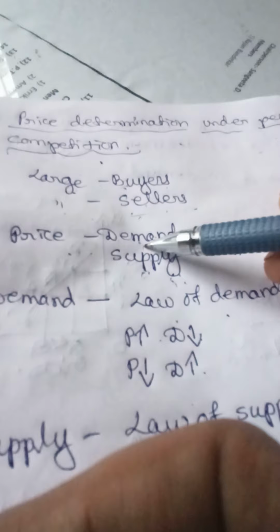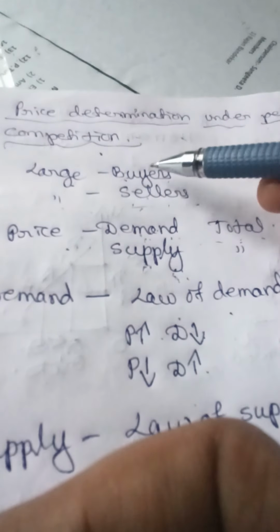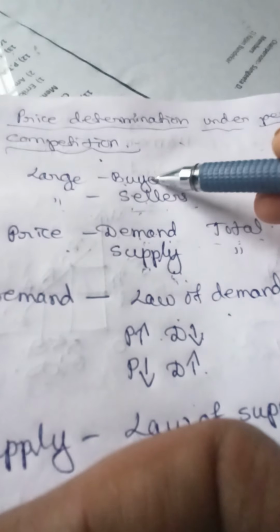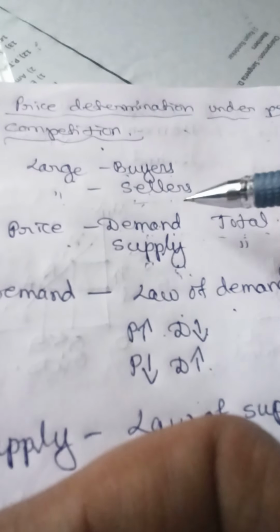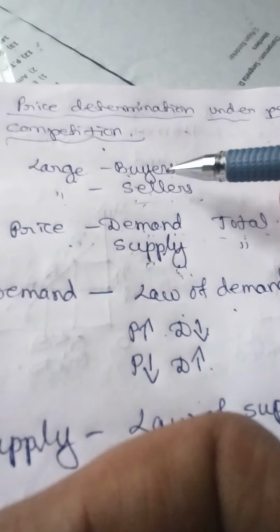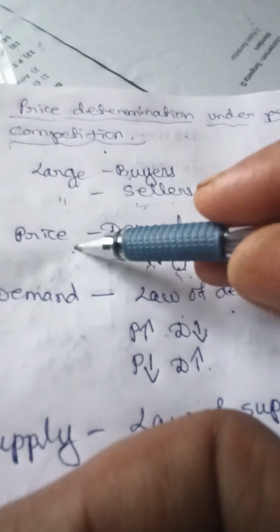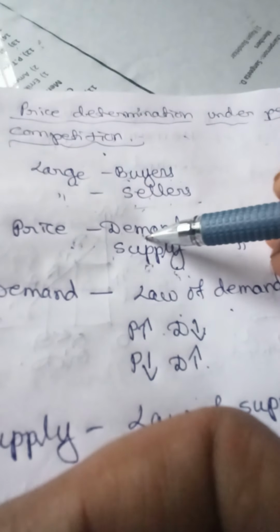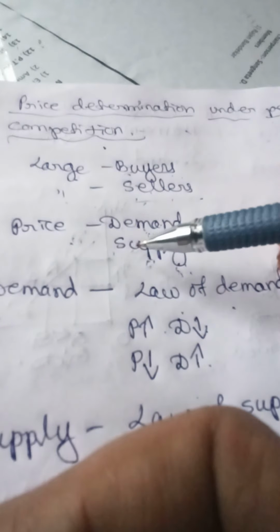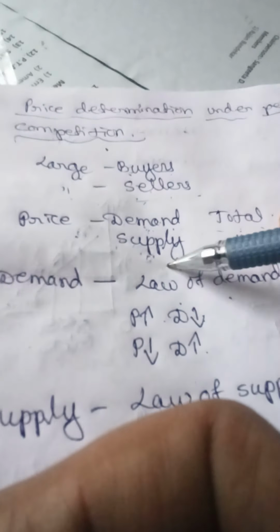One buyer cannot bring down the price of the product because the number of buyers is very large. His demand constitutes only a fraction of the total demand. If he is not buying, so many others are ready to buy, so the price of the product will not change. One seller also cannot increase the price of the product because his supply constitutes a fraction of the total supply.